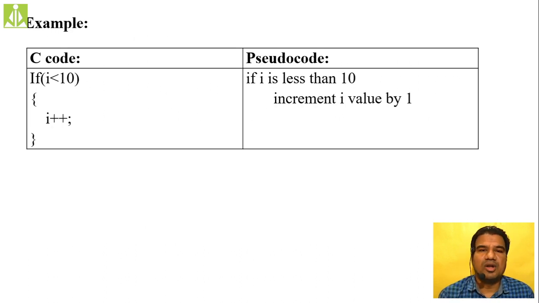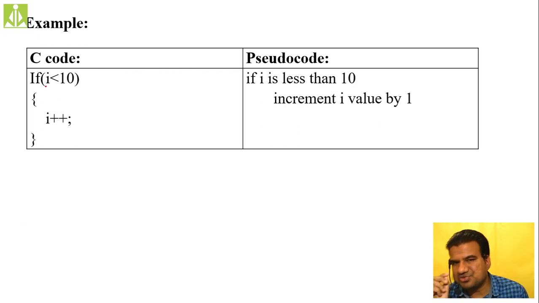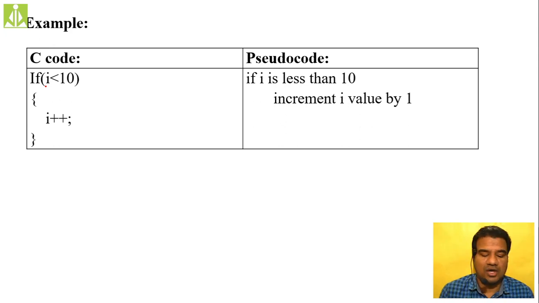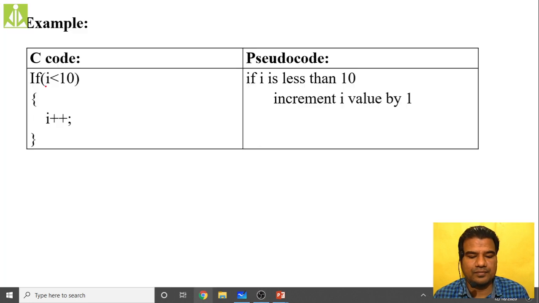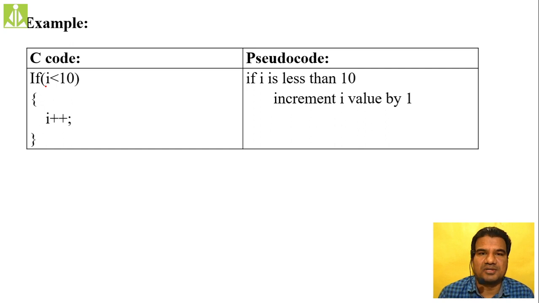So, an example of C code as well as the pseudocode I have taken here. Of course, you are going to be a C programmer and you're going to learn the C language in this semester. But without the knowledge of coding constructs, the tools or special instructions we use inside our program, we call them programming constructs. Here I'm using one programming construct, and you don't have any idea about it.